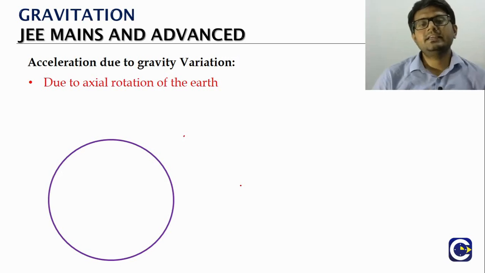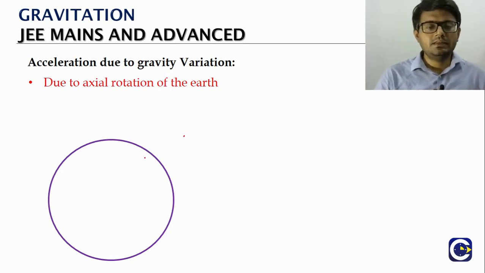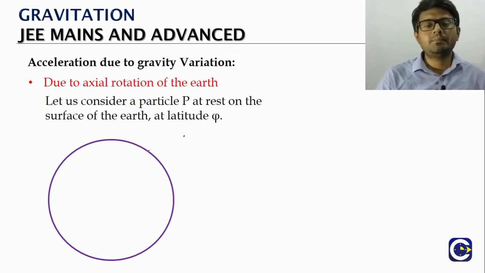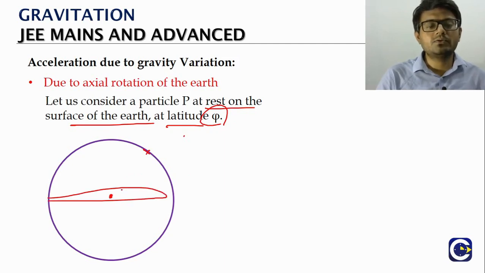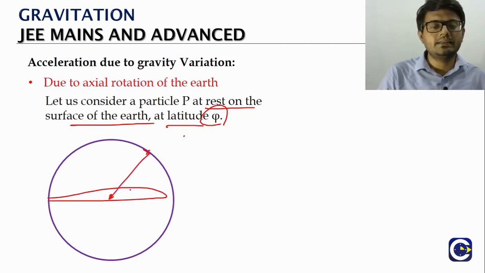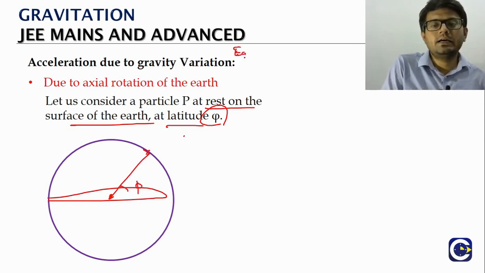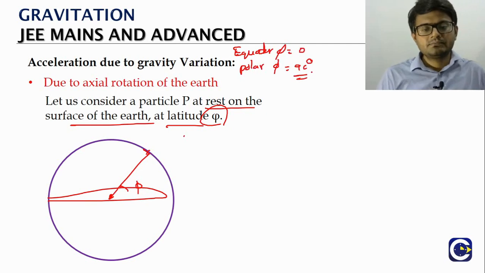So if we consider the Earth, where let's say we mark a point at a latitude angle of phi. What is the latitude angle? From the equatorial plane, we measure the angle. That's what we call the latitude angle. At the equator, the latitude angle will be 0, and when we go to the polar region, the angle will become 90.